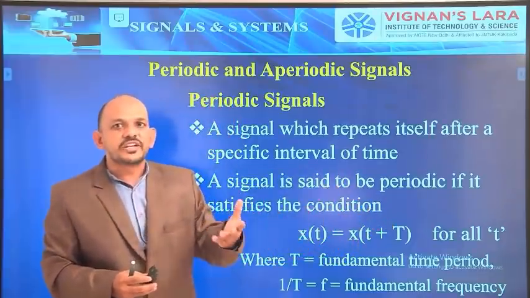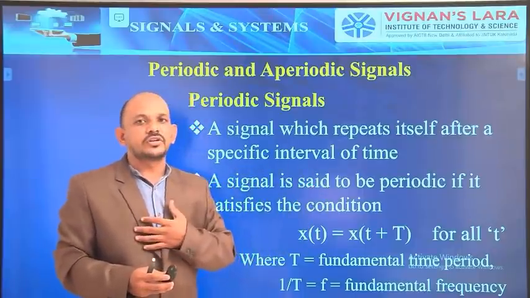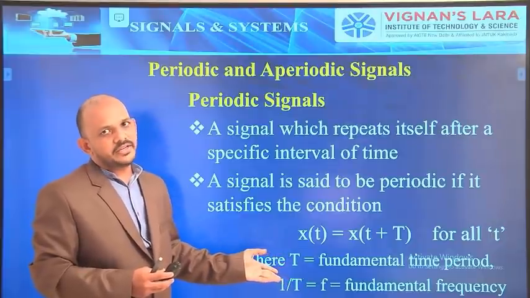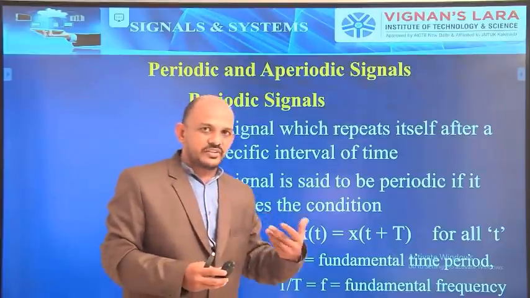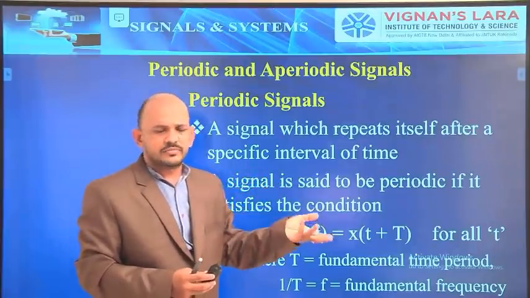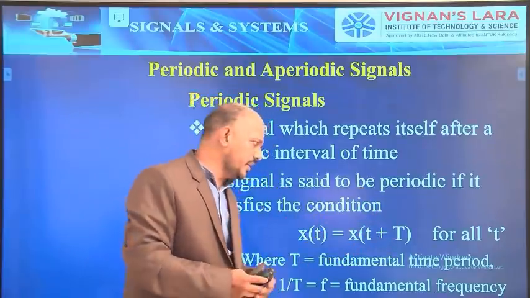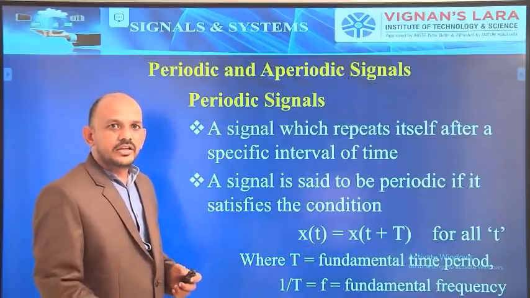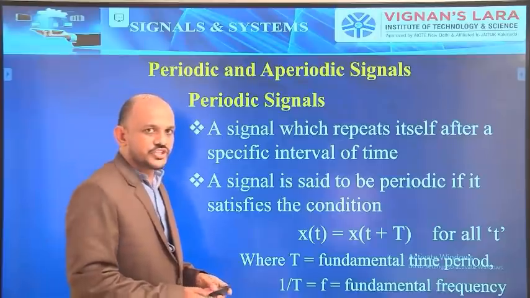So with how much frequency the signal is moving, we can find out if we know the time period, because f equals 1 by T. Or if you know the frequency of the signal, I can say the time period of that signal also, because T equals 1 by f. So in either way, frequency and time period are inversely proportional to each other.